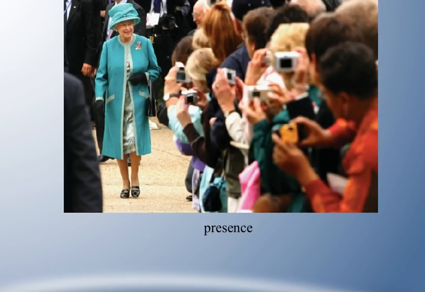Another thing that you might see in her presence is a lot of security. You can kind of see them in the background. She definitely has a strong presence around her, as she has been the leader of her country for many, many years.